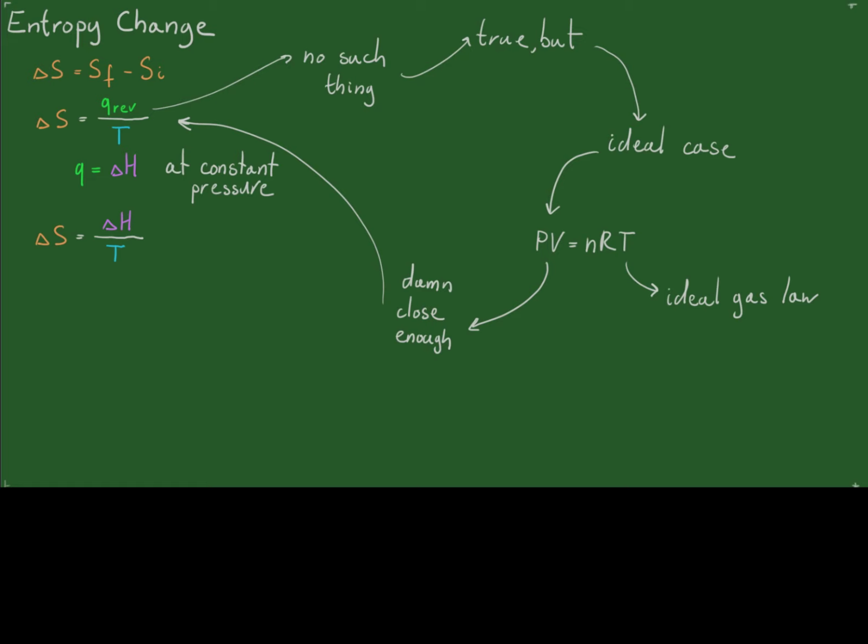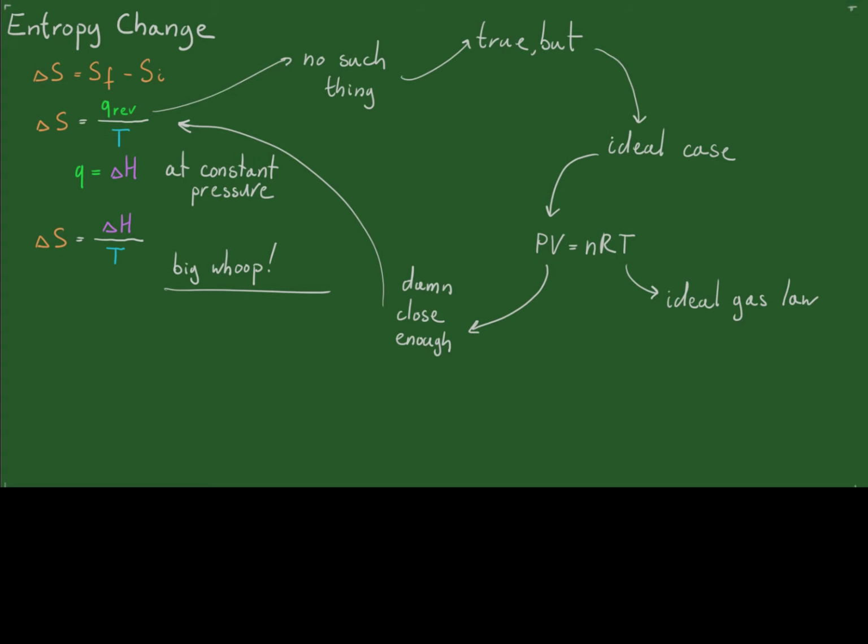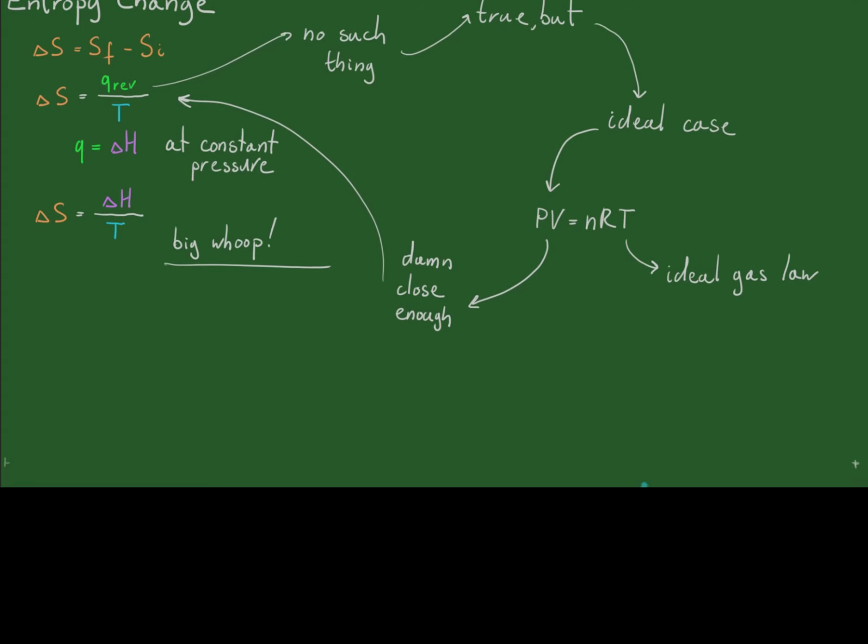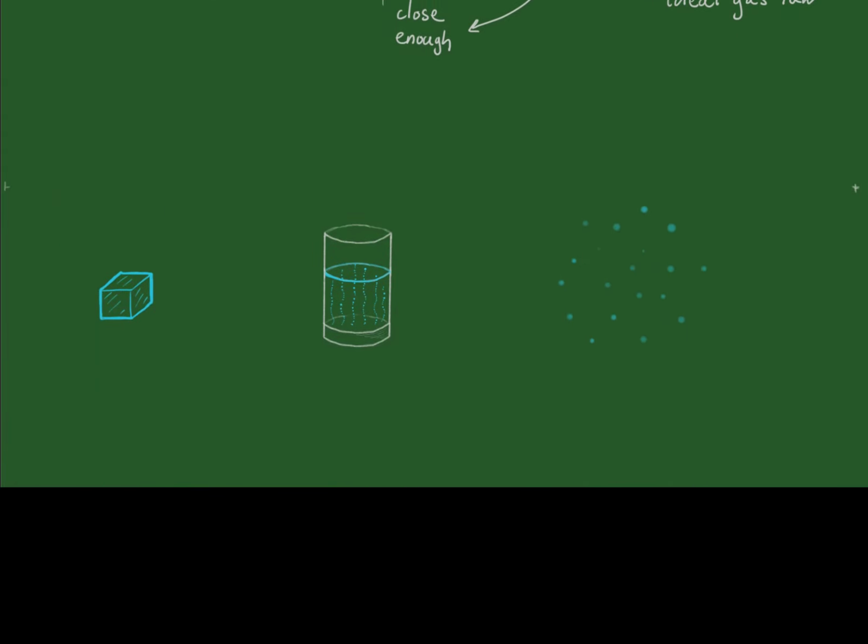And now you might also say, well, big whoop. True. However, this allows us to calculate a whole number of things. I'm going to show you just one example: calculating the entropy of a phase change.